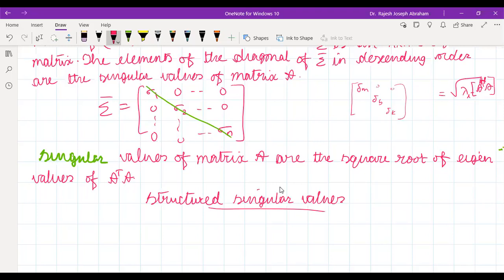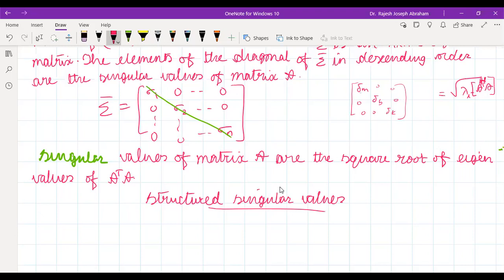There the perturbation was structured. We knew that diagonal elements are non-zero and all other non-diagonal elements are 0, so some form of structure. So structured singular values are used when we want to tackle structured uncertainty, which means you have some idea about the structure of the perturbation.